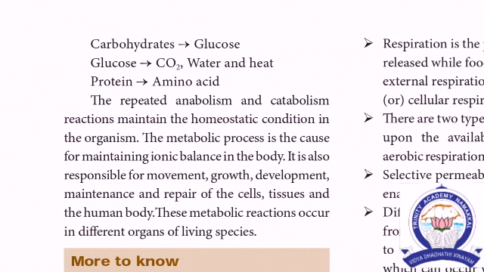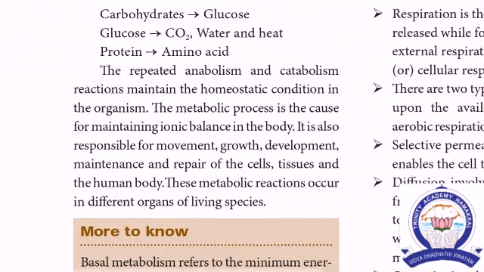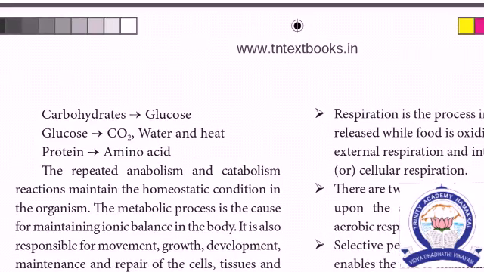So the metabolic process is caused. The ionic balance or imbalance is caused by disease. இப்போ இந்த ரெண்டு ப்ராசஸும் ஒழுங்காக நடக்கலைன்னா உன்னுடைய growth, development, maintenance and repair of cells எல்லாமே பாதிக்கும். So the metabolic action is very important. It is occurring in different organs in living species. எல்லா உயிரினங்களையும் இந்த மாதிரி முறையில் தான் மெட்டபாலிக் ரியாக்ஷன்ஸ் நடந்துகிட்ருக்கு. Thank you, students.